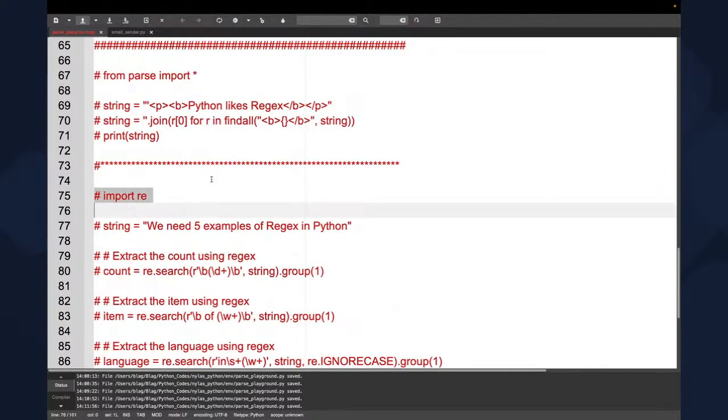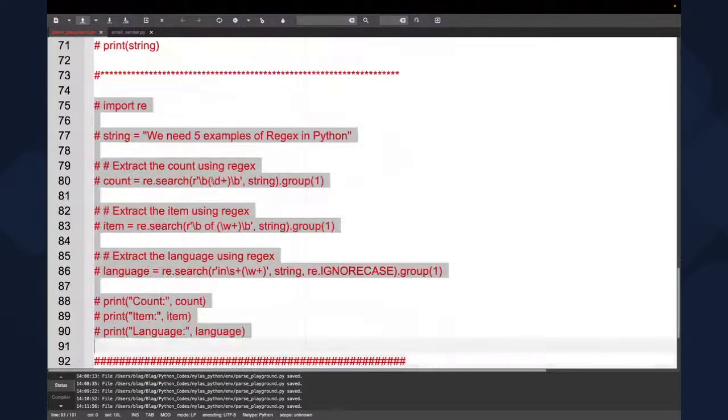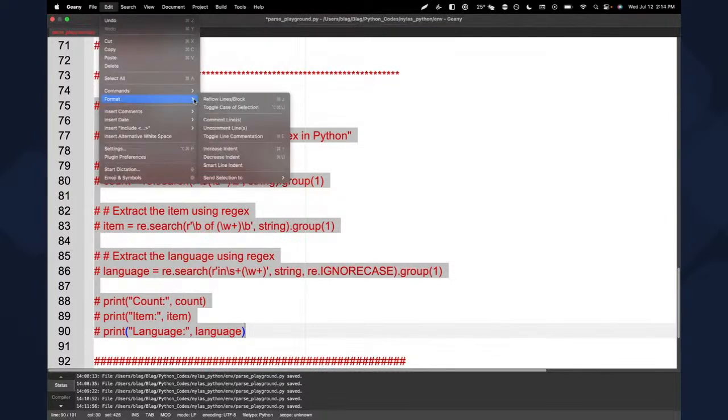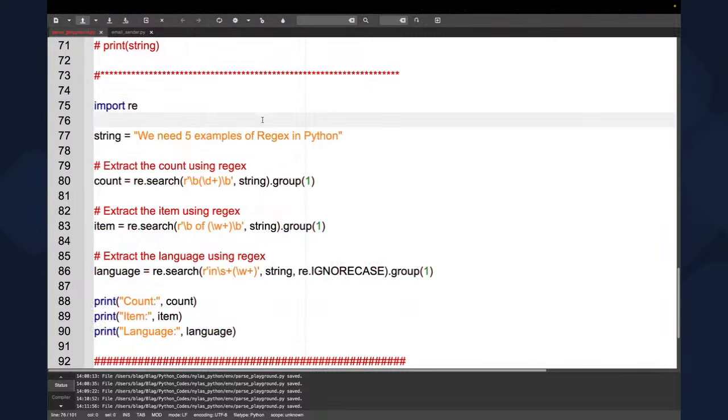So this one is kind of nice. So here we're gonna say we need 5 examples of regex in Python, right? So here the idea is that we want to extract the number 5. We want to extract also regex, and we want to extract Python. Why? Because maybe we want to say we need 10 examples of dashboards in R, for example. So we need to be able to extract that.